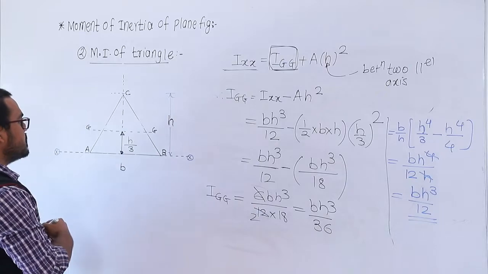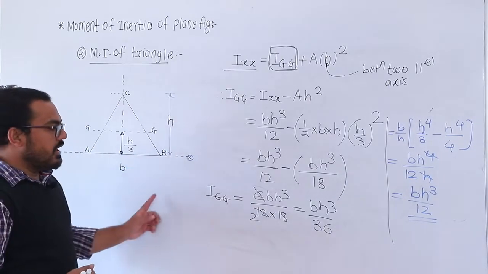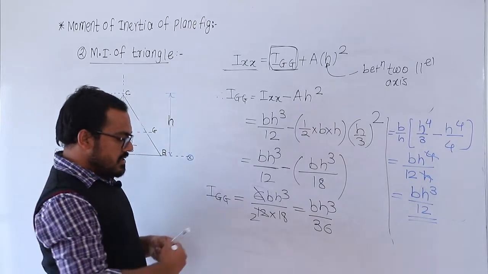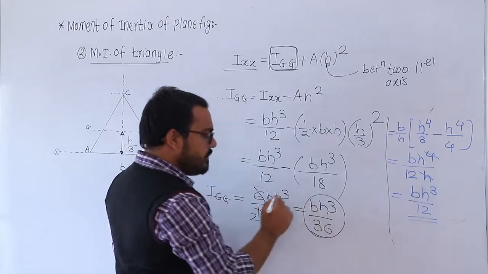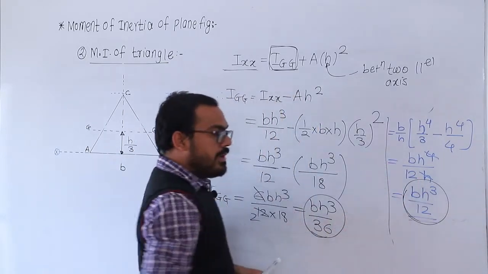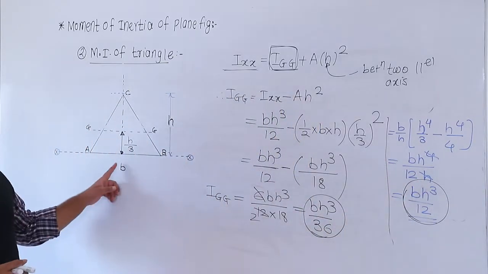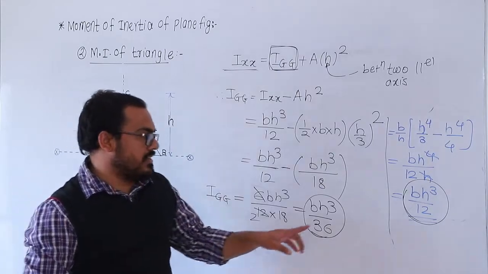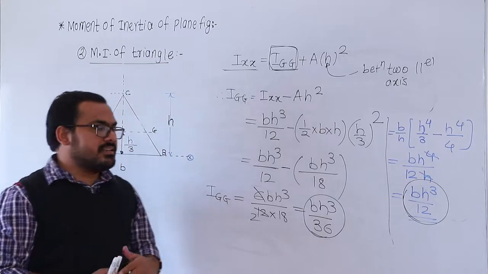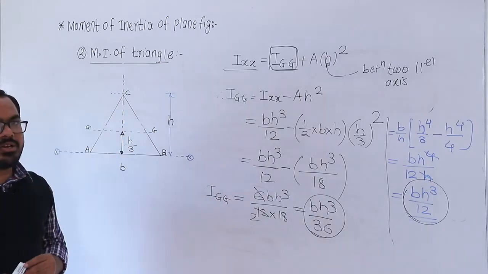Okay? So this is your centroidal axis, and the moment of inertia about it is bh cube divided by 36. This is the moment of inertia about the centroidal axis. And this is the moment of inertia about the base, bh cube by 12. Remember 12 for the base. bh cube divided by 12, bh cube divided by 36, the moment of inertia about the centroidal axis.